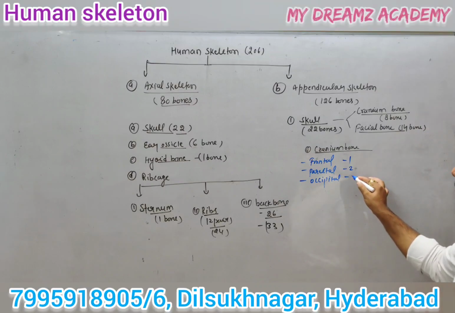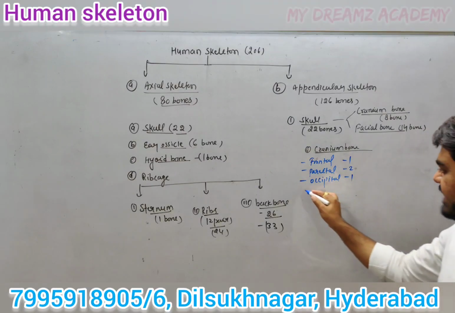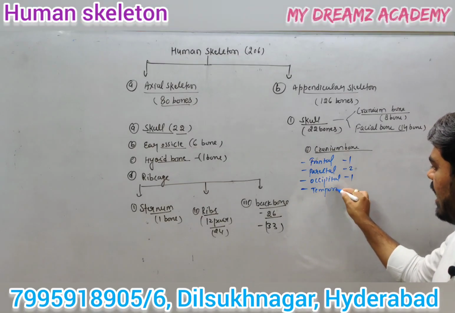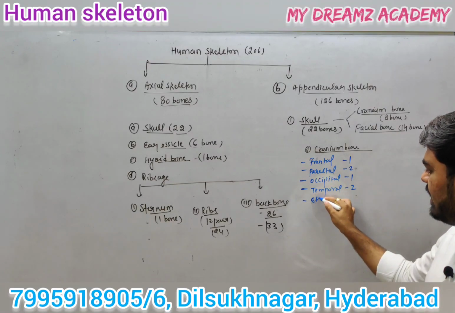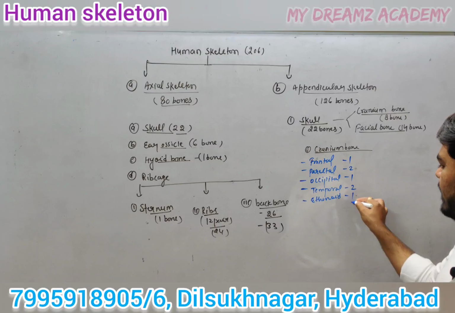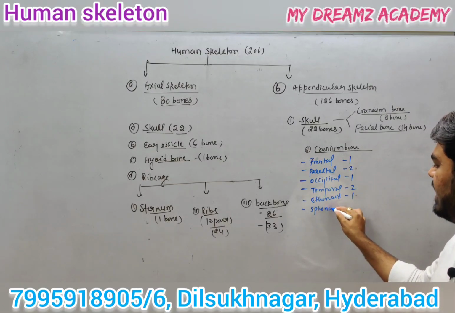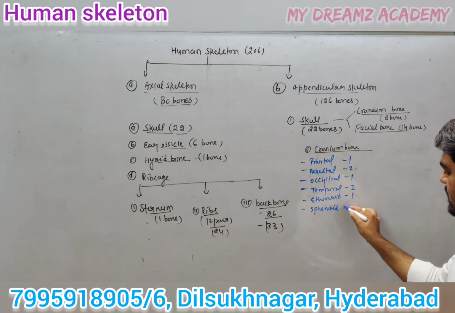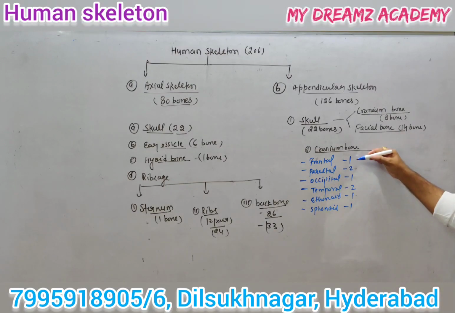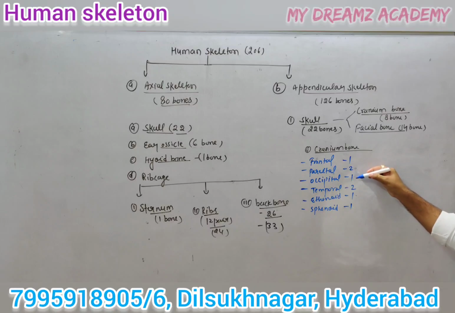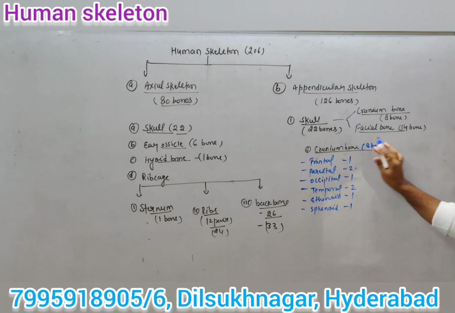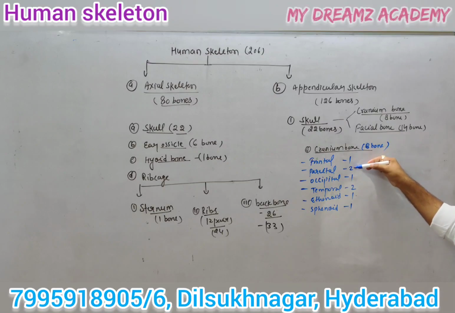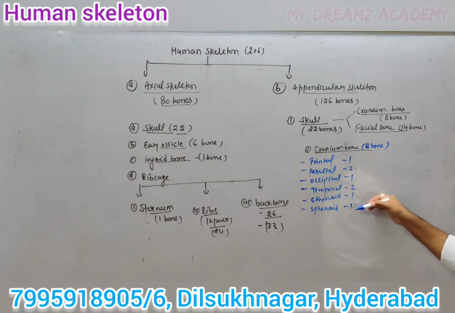How many occipital bones? 1 occipital. Next is the temporal. How many temporal bones? 2 temporal. Next is the ethmoid, 1 bone. Next is the sphenoid, 1 bone. So 1 frontal, 2 parietal, 1 occipital, 2 temporal, 1 ethmoid and 1 sphenoid. The total will be 8 bones.